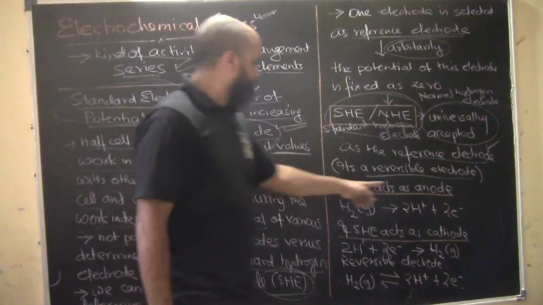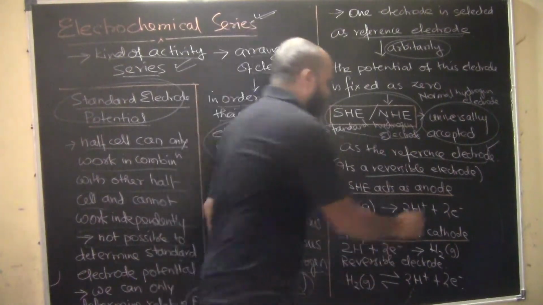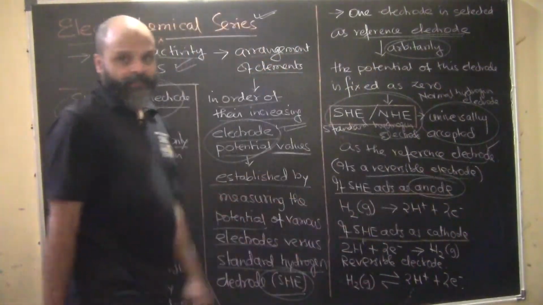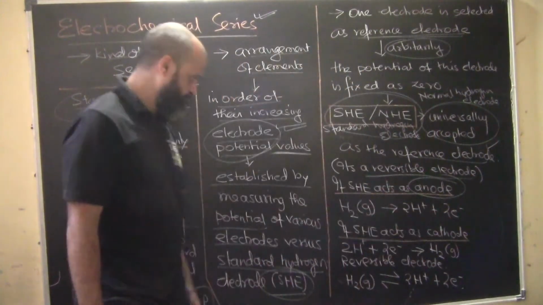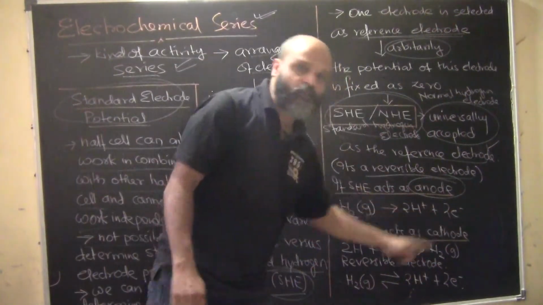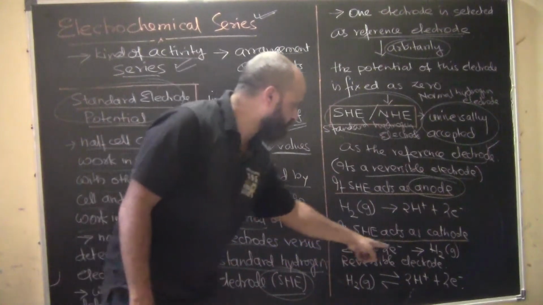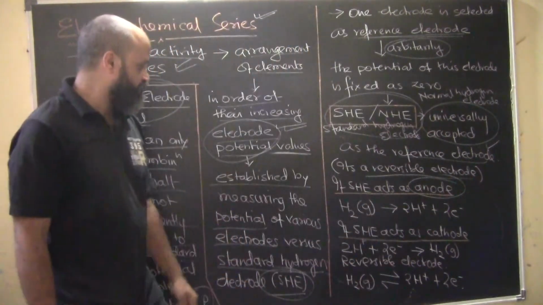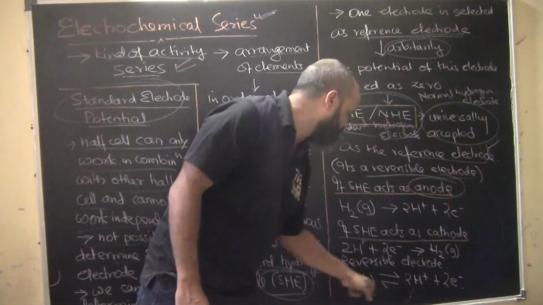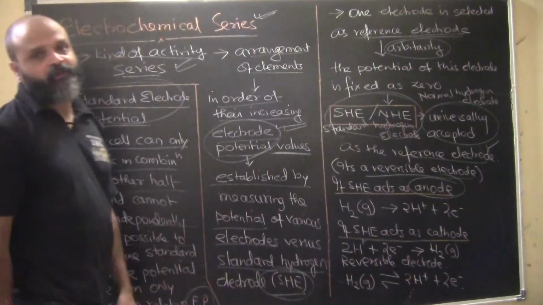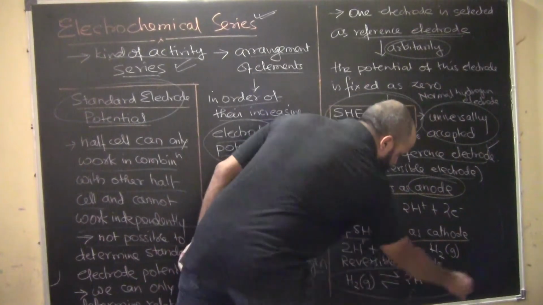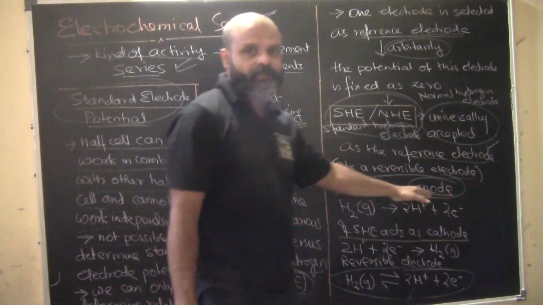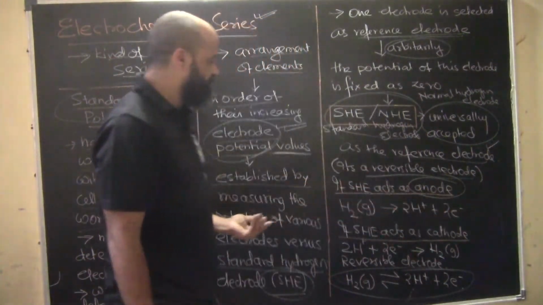Okay, so if SHE is acting as the anode, then what do we have? H2 gas forming 2H+ and 2 electrons. If it is acting as the cathode, then what do we have? 2H+ and 2 electrons will form H2 gas. Reversible electrode: H2 gas is 2H+ plus 2 electrons. So that is the reason why we call it a reversible electrode, because the reaction goes forward in the same way as it comes backward.